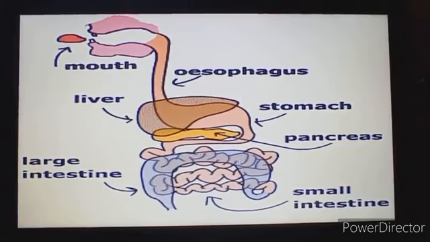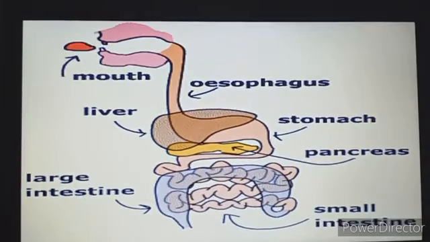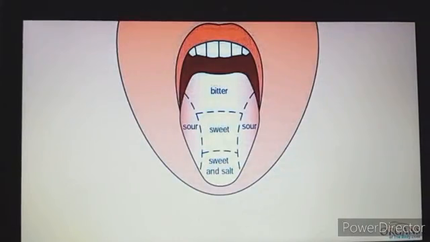Then the next part of the alimentary canal is the tongue. Well, the tongue is a fleshy, muscular organ that is attached at the back of the buccal cavity, and its front part is free. Okay? It can move in all the directions and it helps us in many ways. Let's see what are the functions it performs. It helps in swallowing the food.